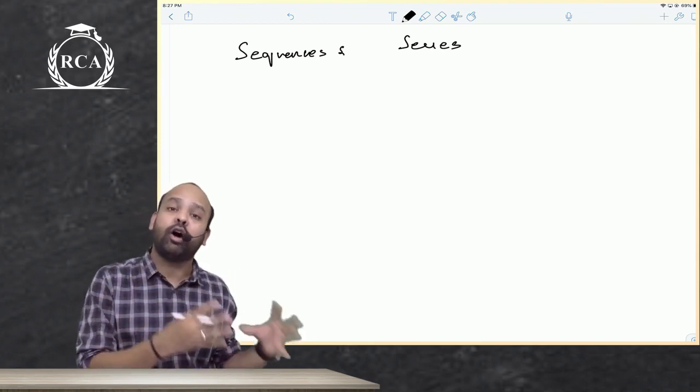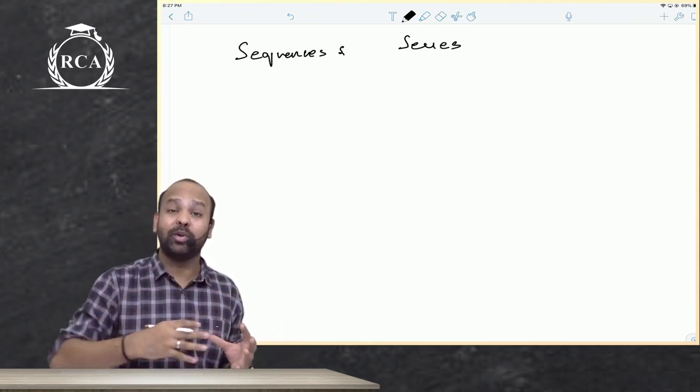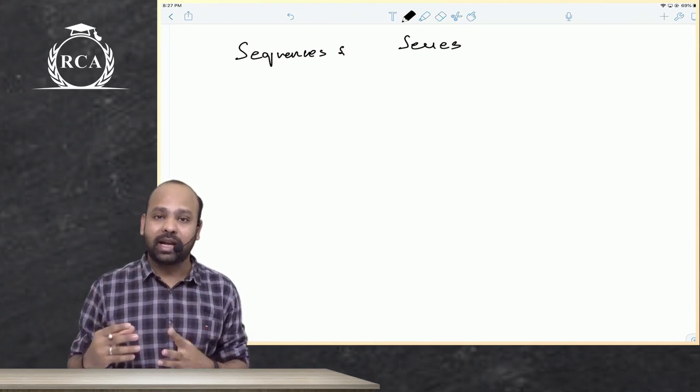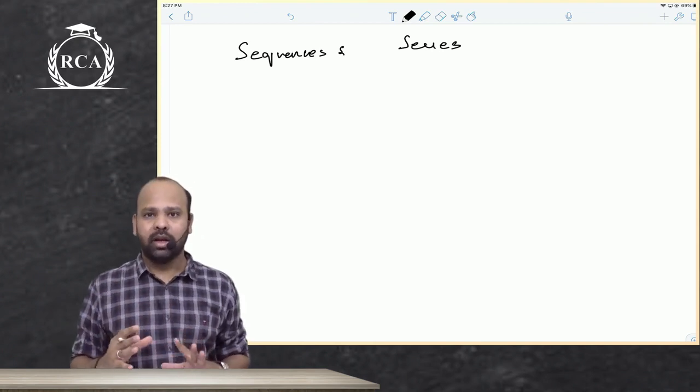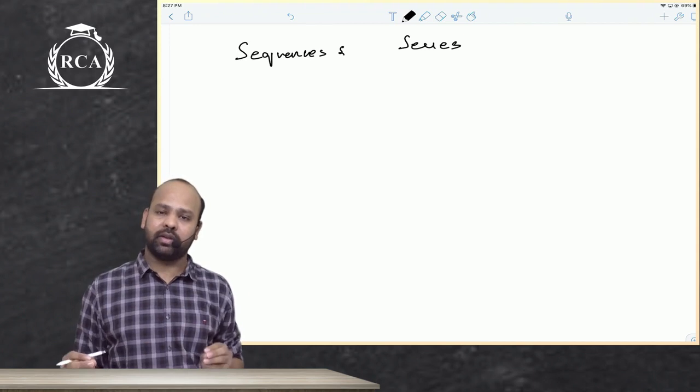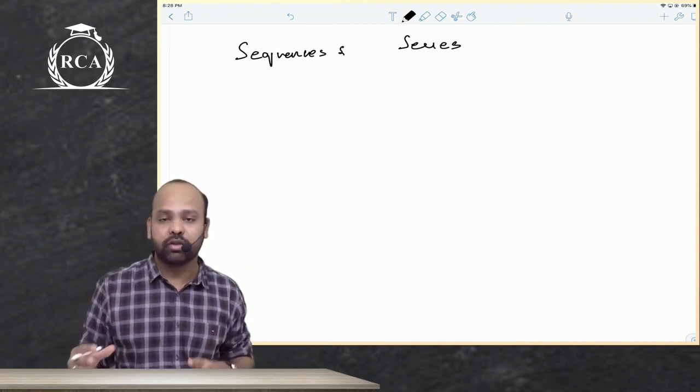Why should this form part of business mathematics? How will this be useful later in finance or in accounts or in costing? I will be relating a little to it as such, guys, so that you understand the relevance of this topic.